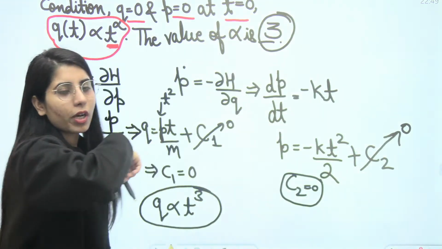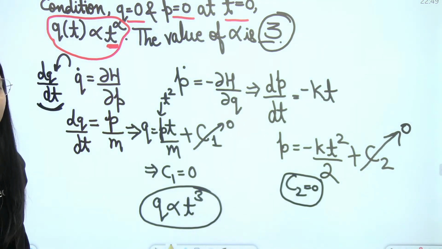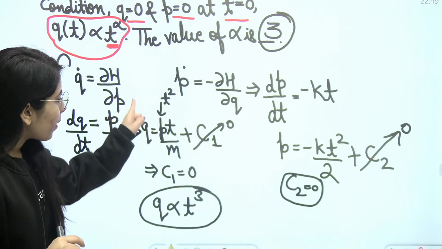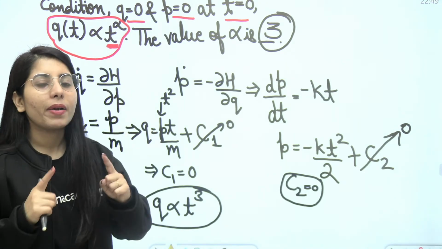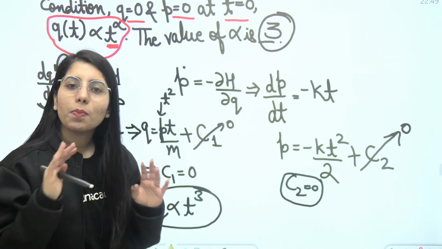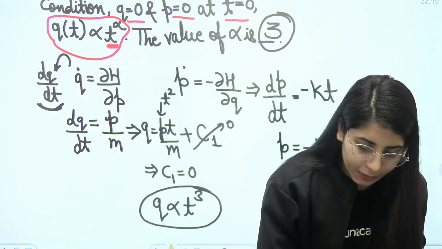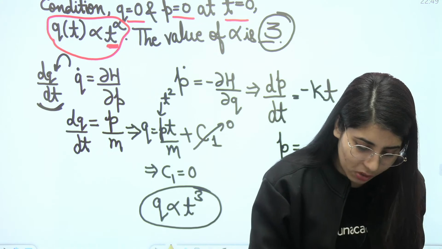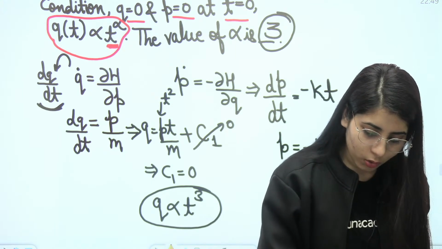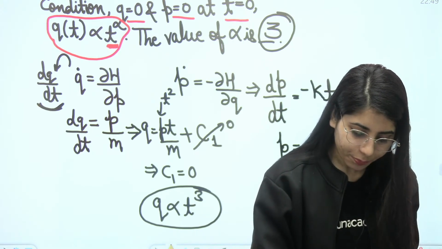Is that clear to everyone? If there is any doubt anybody is having, let me know. And if everything is clear, that's good. Another thing is, always be careful: if you are getting some extra term, which can even be dependent on that parameter on which they have asked the dependency, then observe each and everything and then finalize your final answer. Is this clear? If there is any doubt, you can let me know about it and I'm going to discuss that point too.